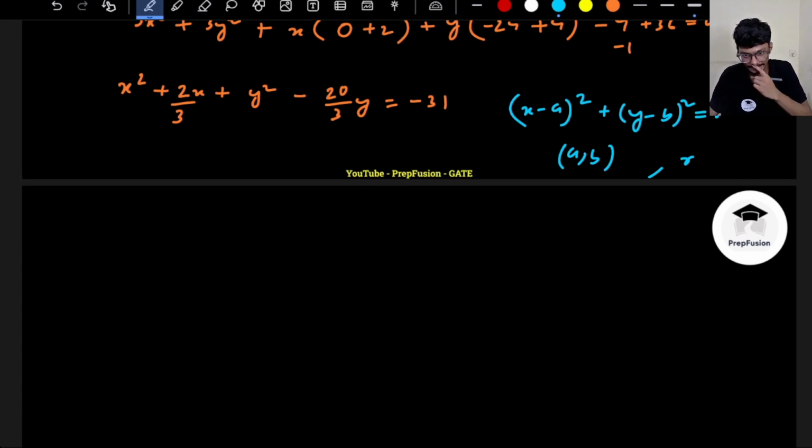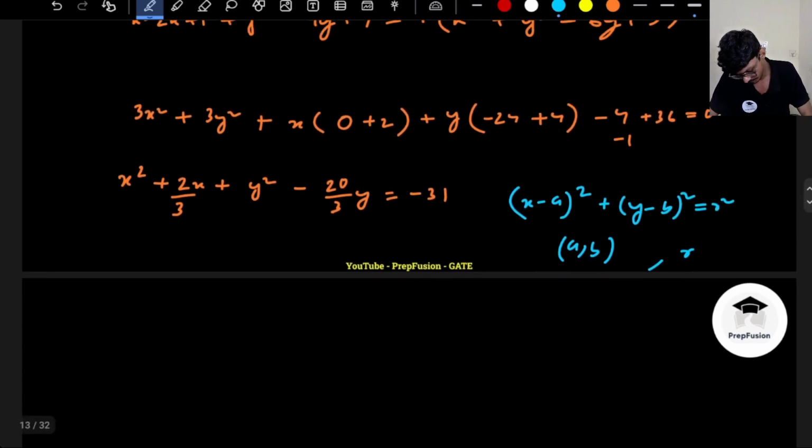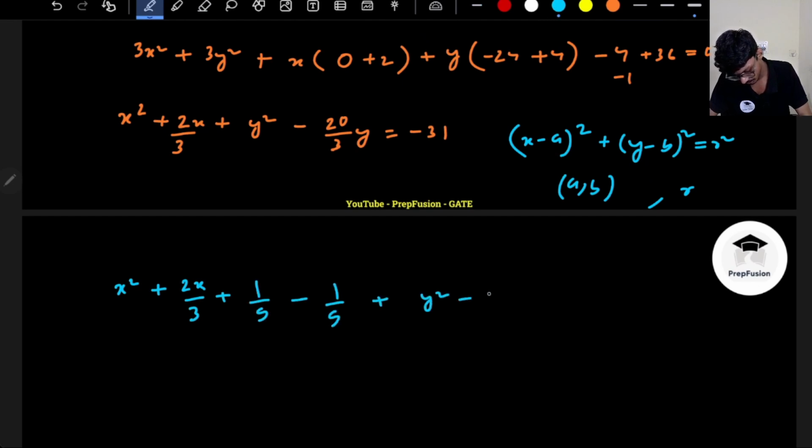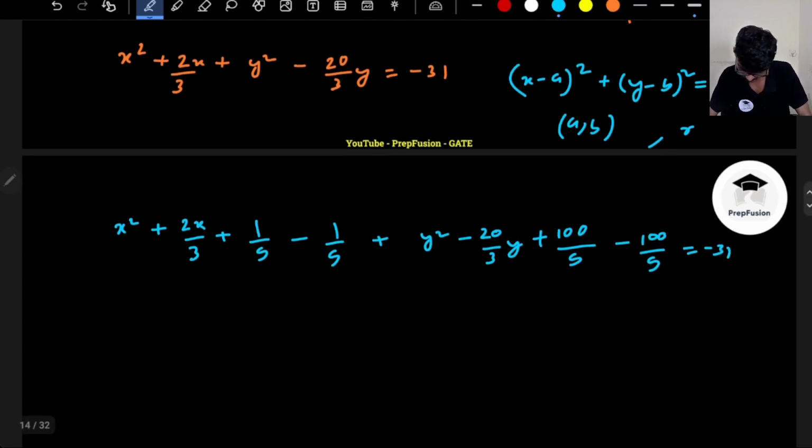So using the square formula, this will be x square plus 2x by 3 plus 1 by 9 minus 1 by 9, plus y square minus 20 by 3 y plus 100 by 9 minus 100 by 9, equals minus 31.